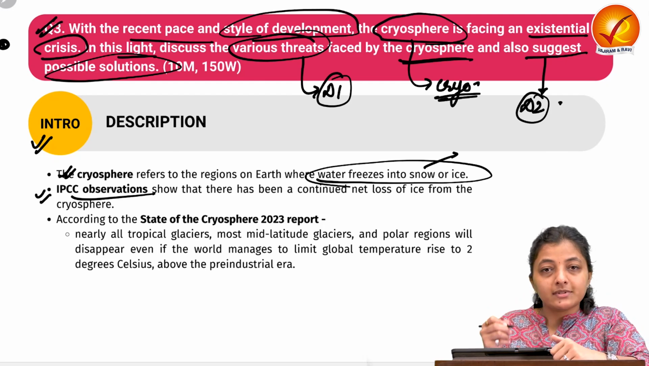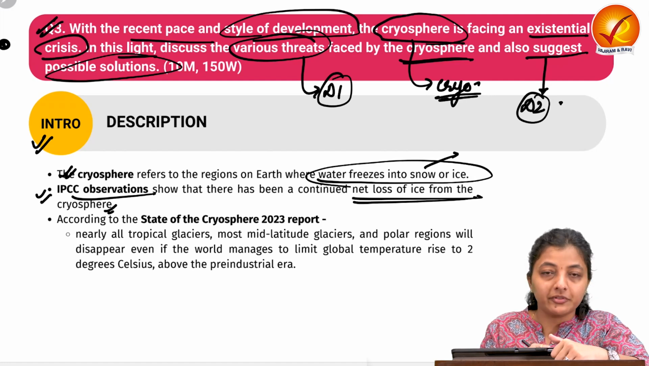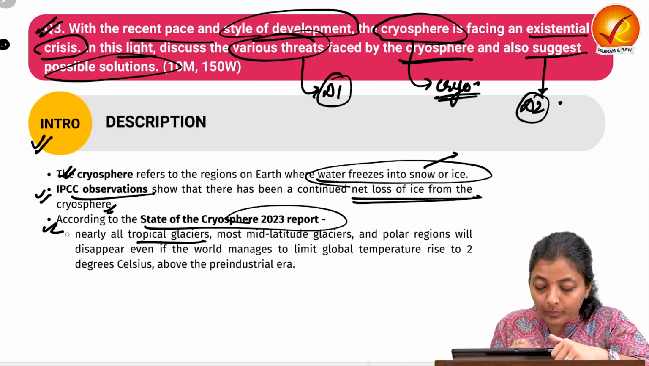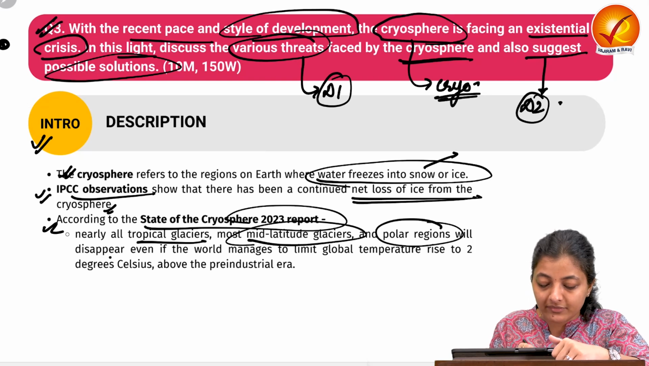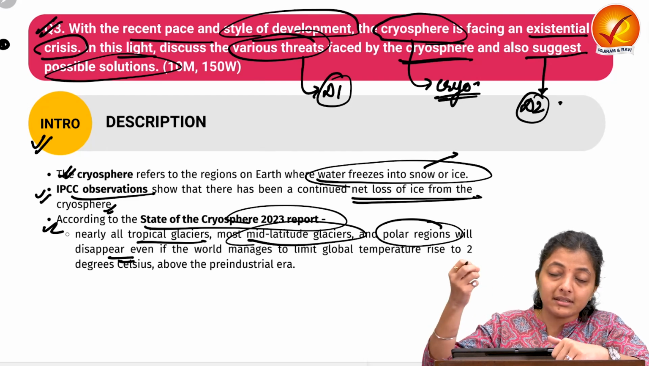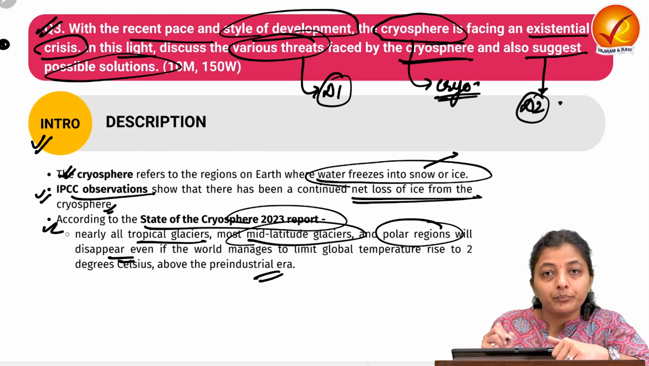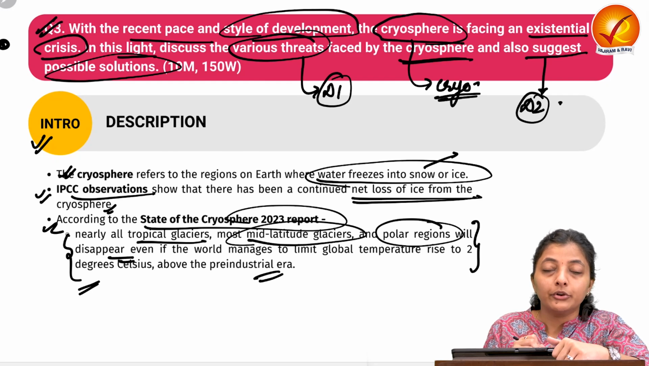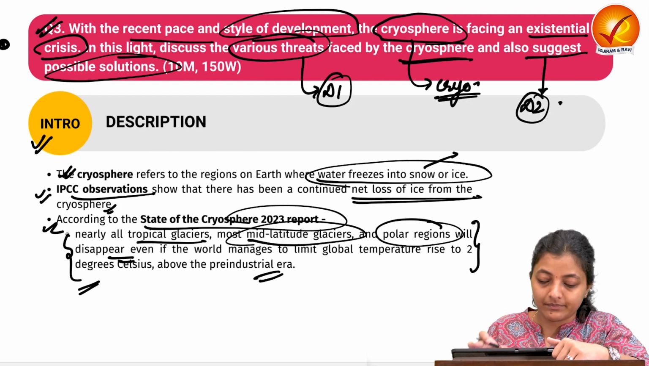So the IPCC has observed that there has been a continued net loss of ice from the cryosphere. According to the State of the Cryosphere 2023 report, nearly all the tropical glaciers, most mid-latitude glaciers, and the polar regions will disappear even if the world manages to keep the temperature rise below 2 degrees centigrade above the pre-industrial era. So there is huge destruction going on due to the loss of this cryosphere, due to climate change, due to some anthropogenic activities.